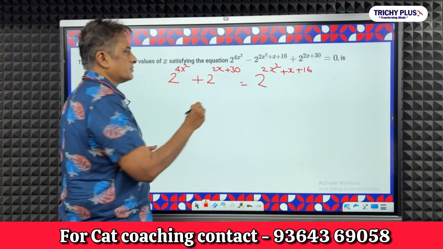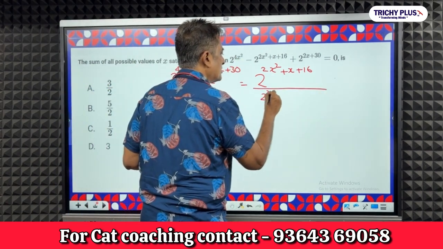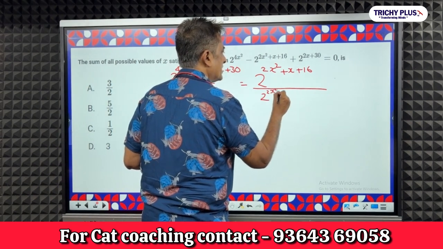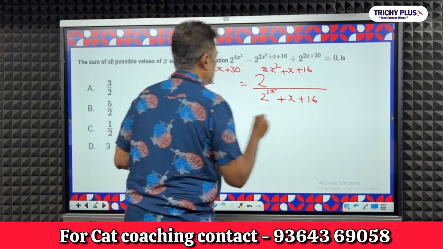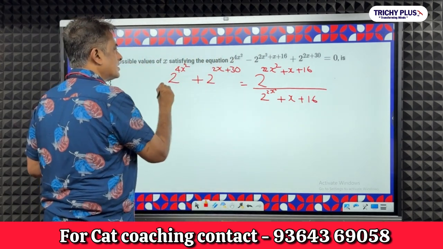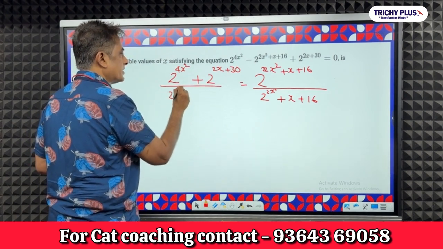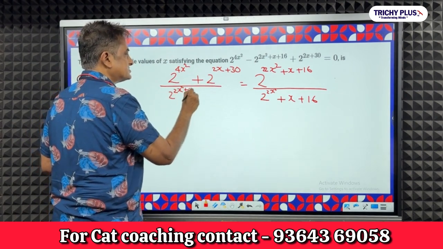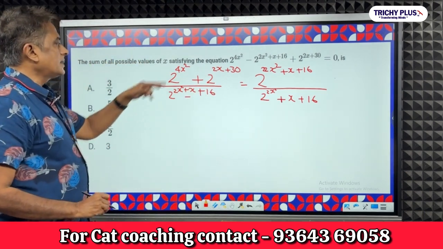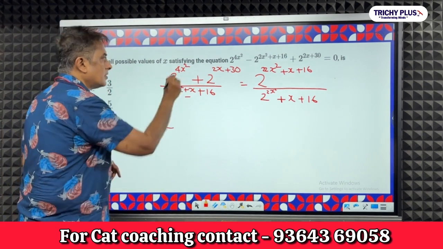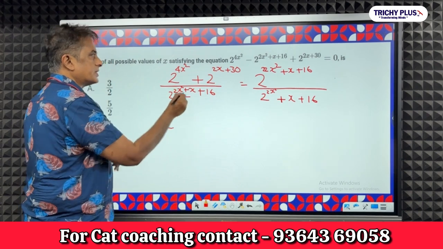To simplify, what do I do? Here also I divide by 2 to the power 2x squared plus x plus 16. I will get 1. Here also assume I divided by the same number. I divide both by 2 to the power 2x squared plus x plus 16. What do I get? Now when I take it over here, it will become 4x squared minus 2x squared, which is 2 to the power 2x squared.